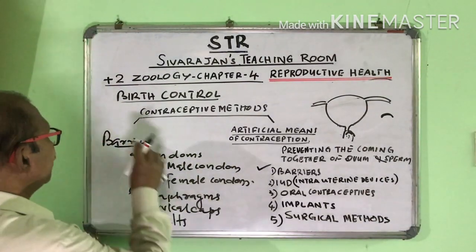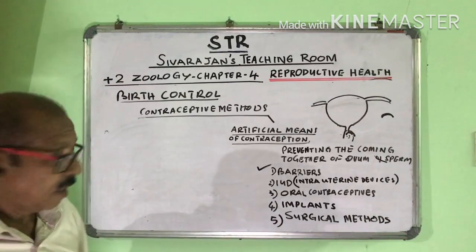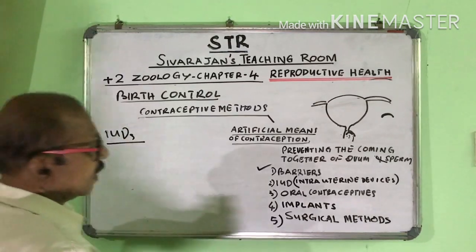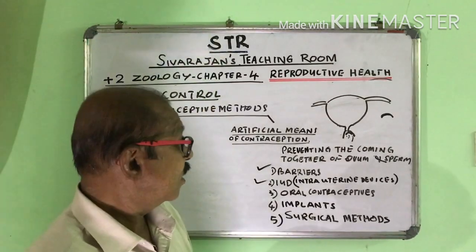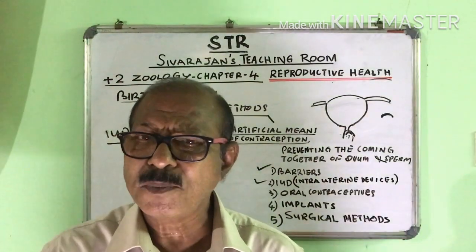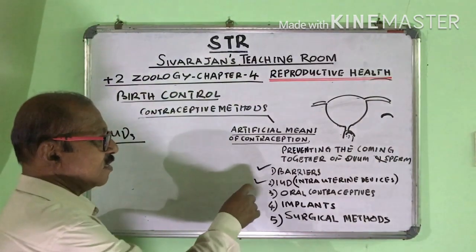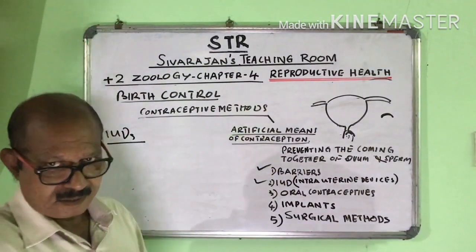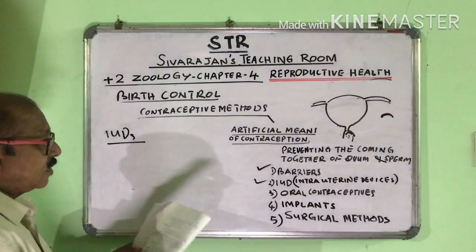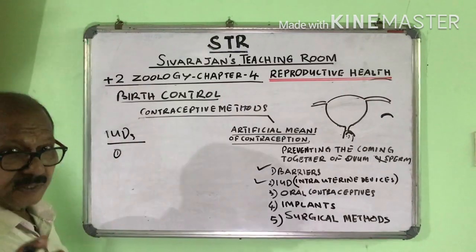Now we'll see IUDs. What are IUDs? Intrauterine devices. Intra means inside. Some small devices are kept inside the uterus. That is an intrauterine device. Device means small equipment. IUDs are of three types.